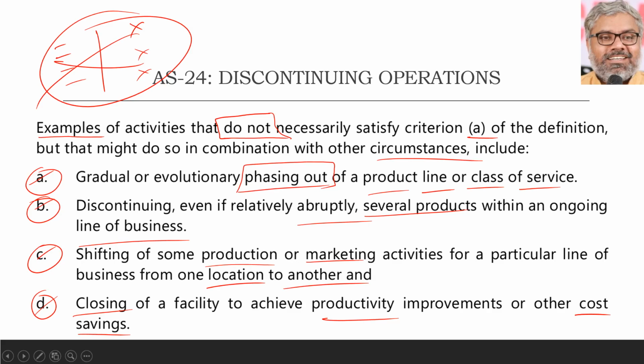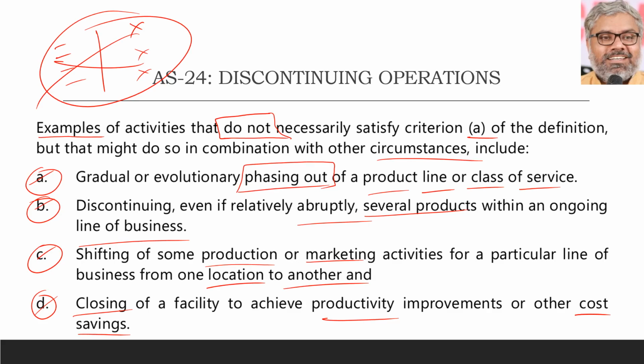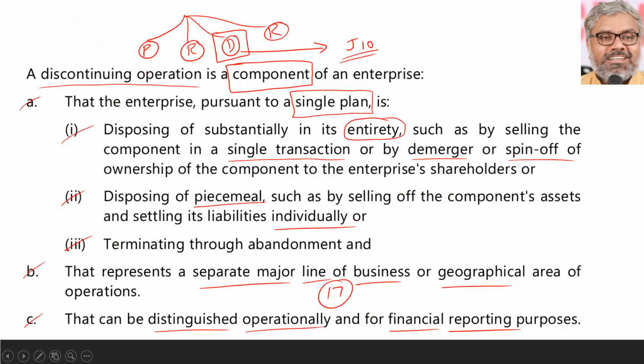But yes, if other circumstances suggest that they are discontinuing operations, if they are meeting the other criteria, then probably they can be called discontinuing operations, depending upon those facts. But prima facie, we cannot call these 4 things discontinuing operations. And these 2 things are the core things. If at all an examination question can be expected from this standard, you have to remember these words. What is a discontinuing operation?